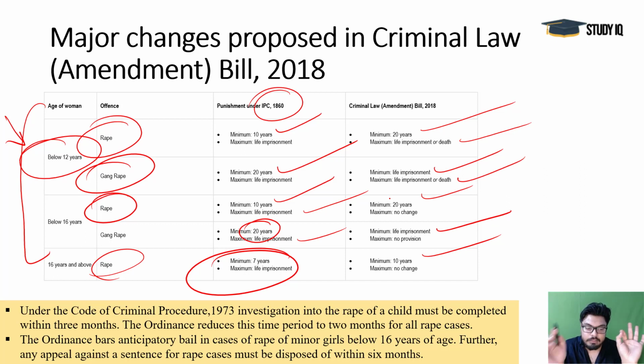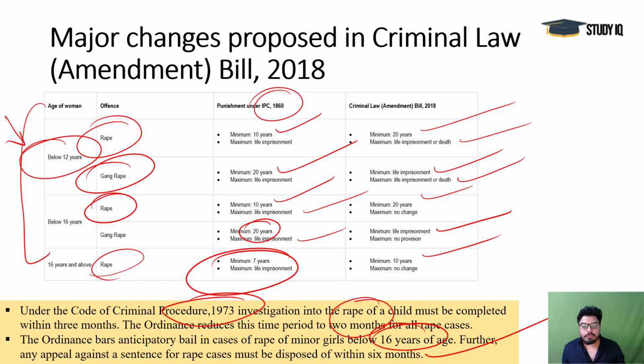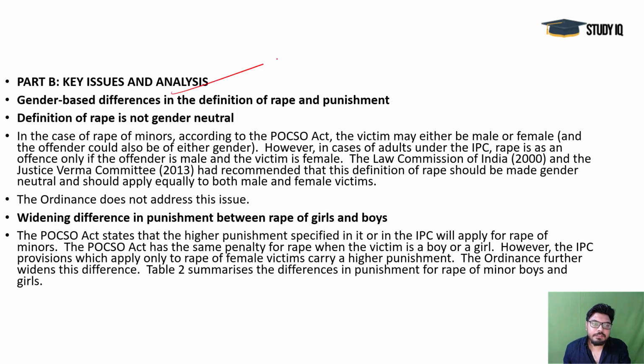And you see the investigation that would run under the CrPC provisions would end within 2 months. Within 2 months that would end, and anticipatory bail would not be given in the cases below 16 years of age. And for rape cases where there is an appeal against the sentence, that would be solved within 6 months. So within 6 months the case would be finalized, and anticipatory bail would not be given for the cases below 16 years of age of girls, and the investigation would end within 2 months in all the rape cases. These are the new provisions here. And the gender-based differences are there.